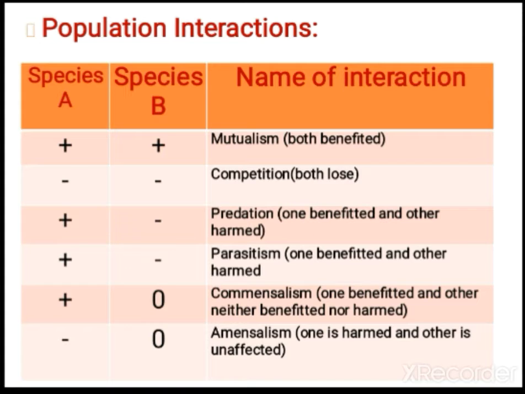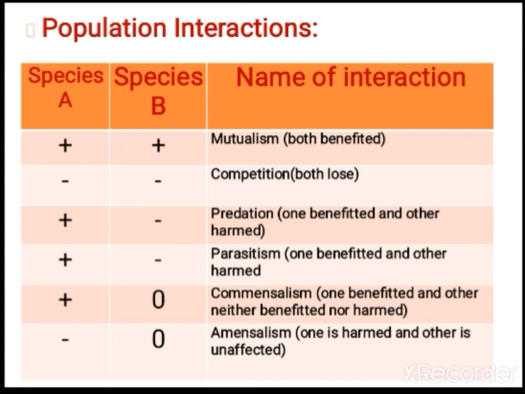The population interaction between two species can be classified into various categories: mutualism, competition, predation, parasitism, commensalism, amensalism, and so on. We are going to cover them one by one with the help of examples. First, let us see what mutualism is. In mutualism, both organisms are benefited. A plus sign means benefited, a negative sign means harm, and 0 means neutral. Here both species have a plus sign, so both are benefited.